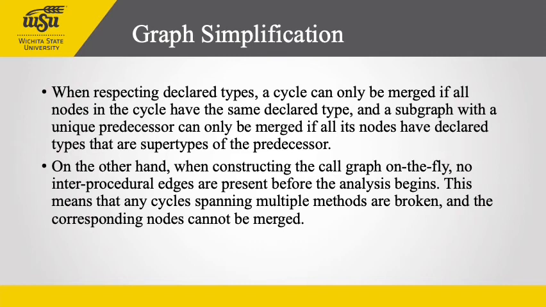On the other hand, when constructing the call graph on the fly, no interprocedural edges are present before the analysis begins. So any cycle spanning multiple methods is broken and the corresponding nodes cannot be merged. So when constructing the call graph on the fly, simplifying the pointer assignment graph before the analysis has little effect, and on-the-fly cycle detection methods should be used instead.